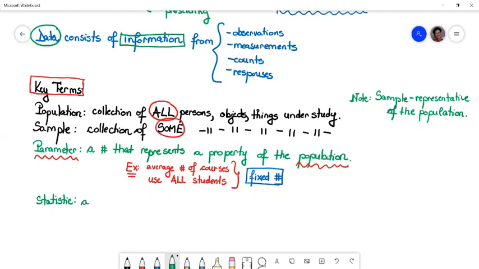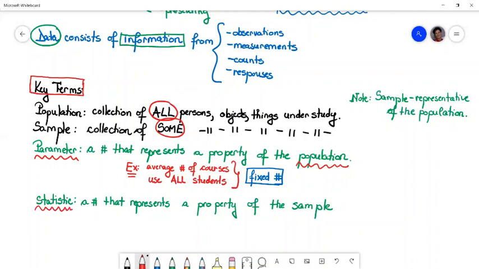So this is a number that represents a property of the sample. So keep that in mind. If we are looking for information from the sample and we figure out some property, we express that as a numerical value, then we found a statistic.